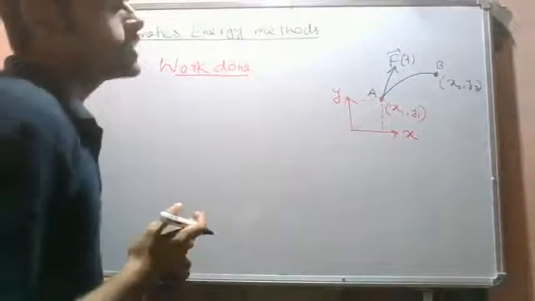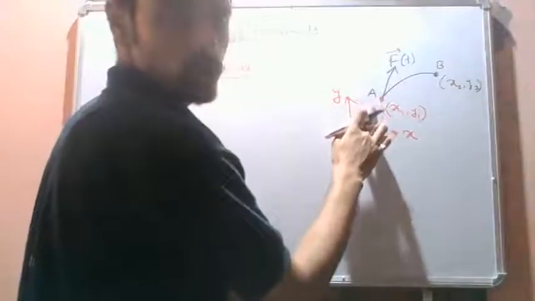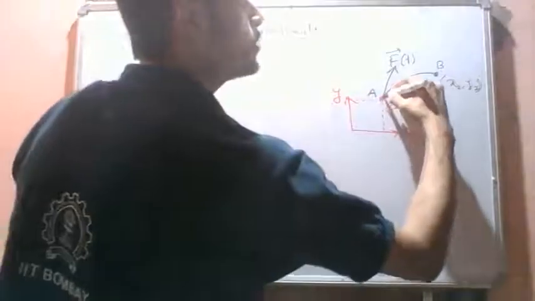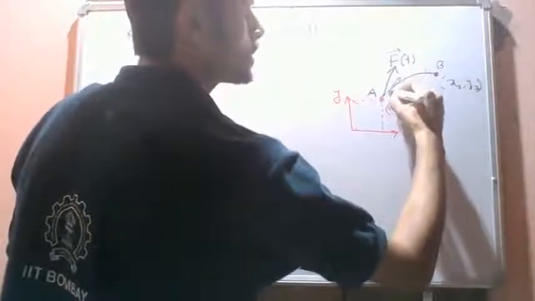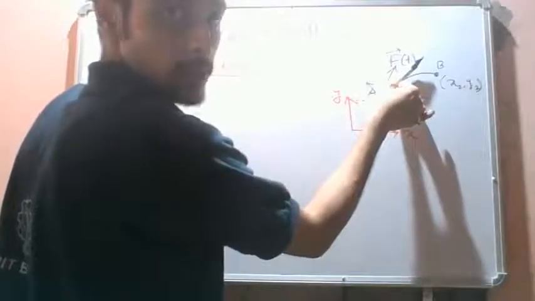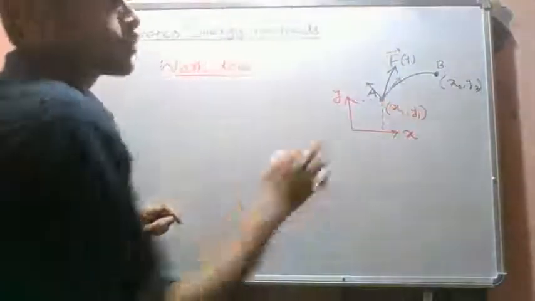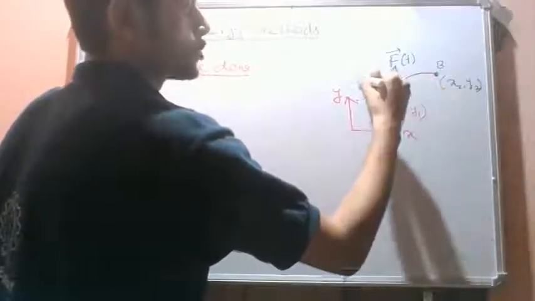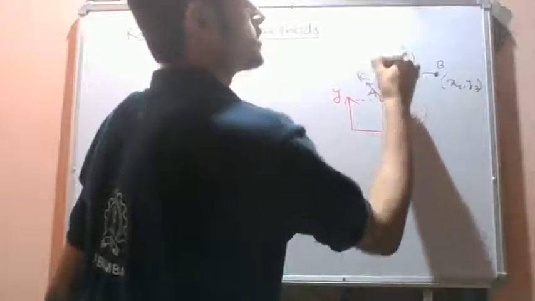We have applied this force on the particle so that it moves along this curved path and comes to point B. The force can be resolved into two components, one along the path, that is tangent to the path, and one normal to the path. We have Ft and Fn.